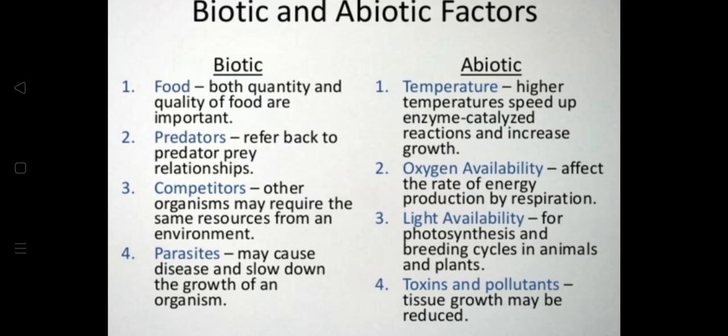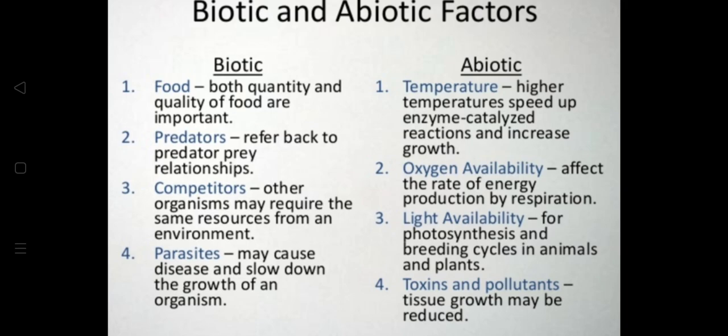Now coming to abiotic. Higher temperatures speed up enzymes, catalyze reactions and increase growth. Oxygen availability affects the rate of energy production by respiration. Light availability matters for photosynthesis, which is how plants make food. And the breeding cycle: there is a particular breeding cycle which animals go through.